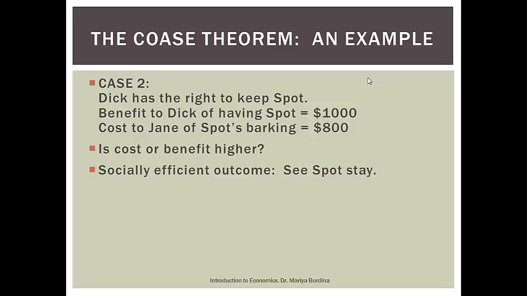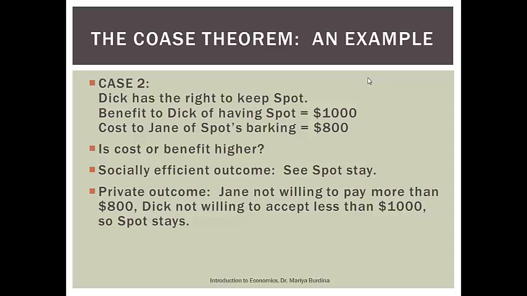How can we bargain in this case? Well, there's really not enough money that Jane can offer to Dick to get rid of the dog. But she doesn't have to. Jane is not willing to pay more than $800. Dick is not willing to accept anything less than $1,000. So Spot stays. But that actually is the socially efficient outcome. So without having to bargain, we already reach the efficient outcome. Once again, the private outcome is equivalent to the efficient outcome.